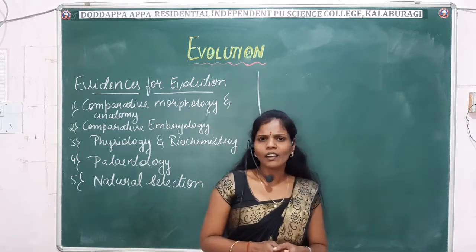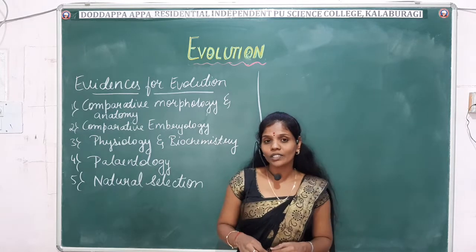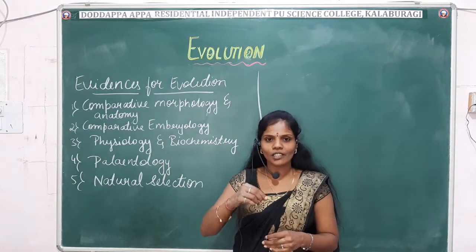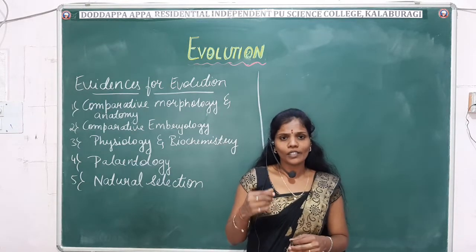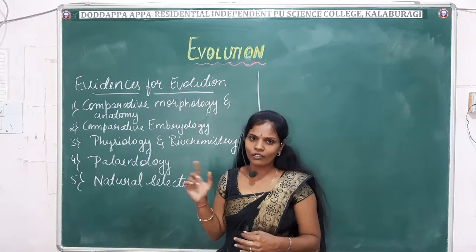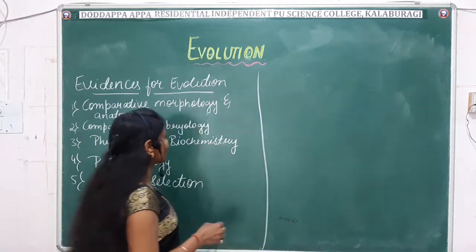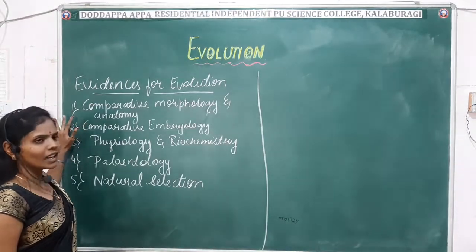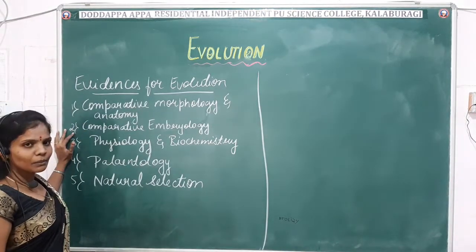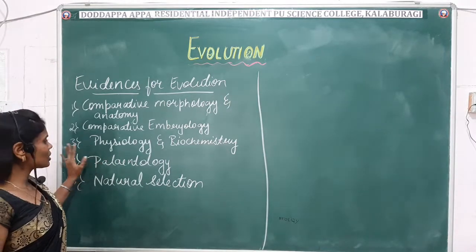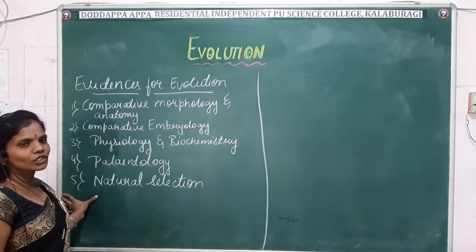Yes. So here many branches have given the proof that evolution has taken place. Next we'll study what the evidences for evolution are. First and foremost, the most important are comparative morphology and anatomy, comparative embryology, physiology and biochemistry, paleontology and natural selection.